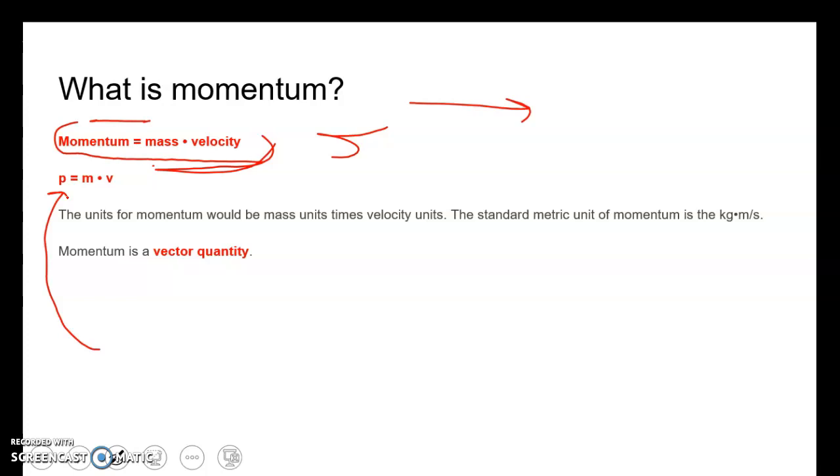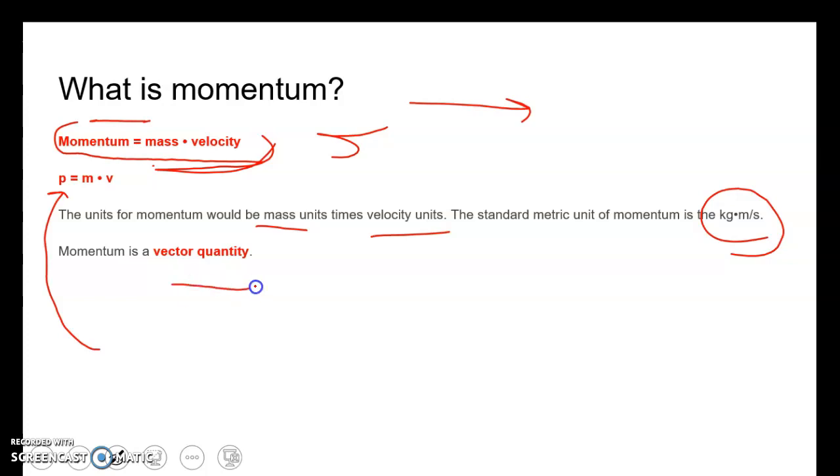Now, units for momentum are mass units times velocity units. So standard would be kilograms times meters per second, and that's what we expect to see. But it can be anything as long as it's a mass unit, grams or kilograms normally, and a velocity unit, which could be meters per second, kilometers per hour, or centimeters per second if we're talking about something on a shorter scale.